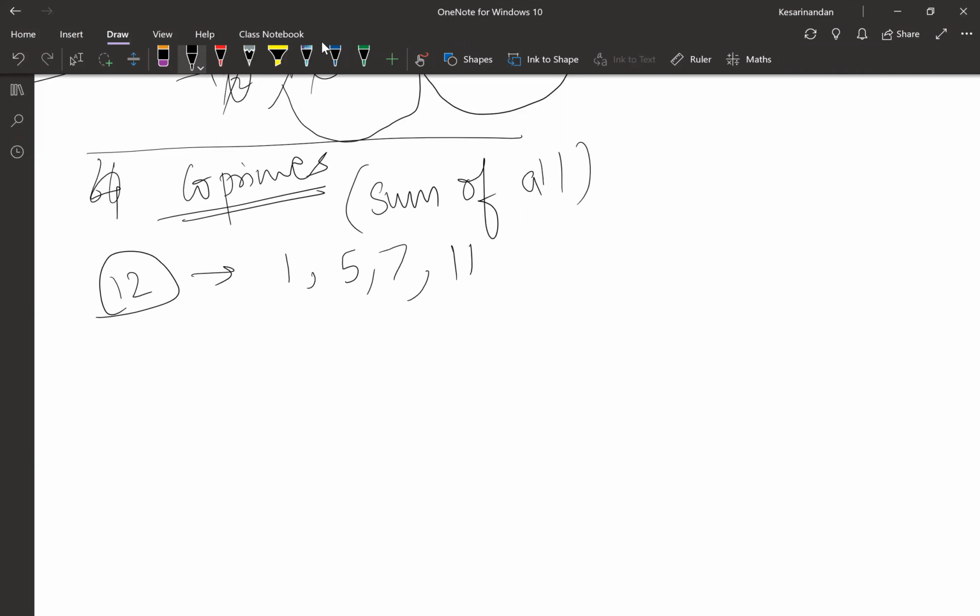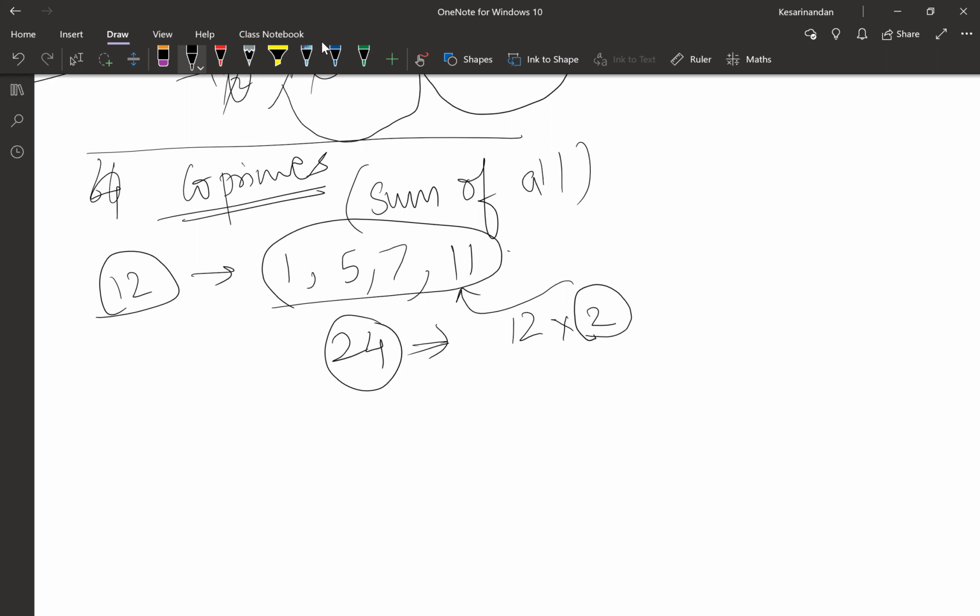If you add them, what do you get? 24. Is there a relation between 12 and 24? Double. Yeah, so there is some relation. You could say that is 12 into 2, and this 2 is basically half of 4.